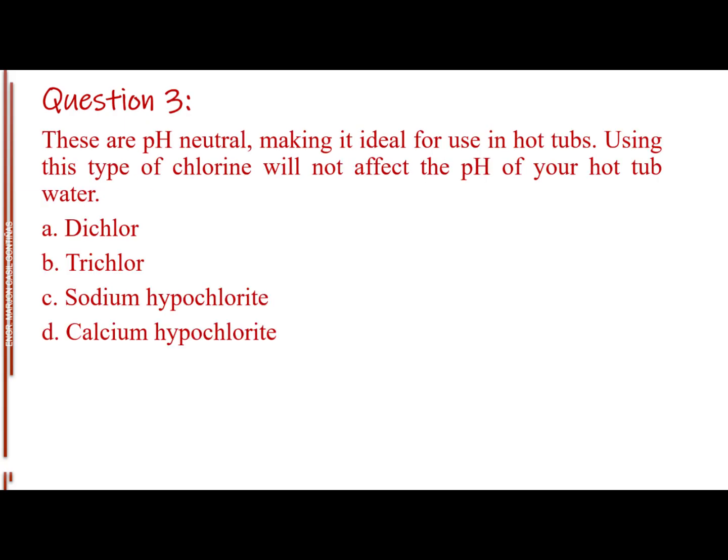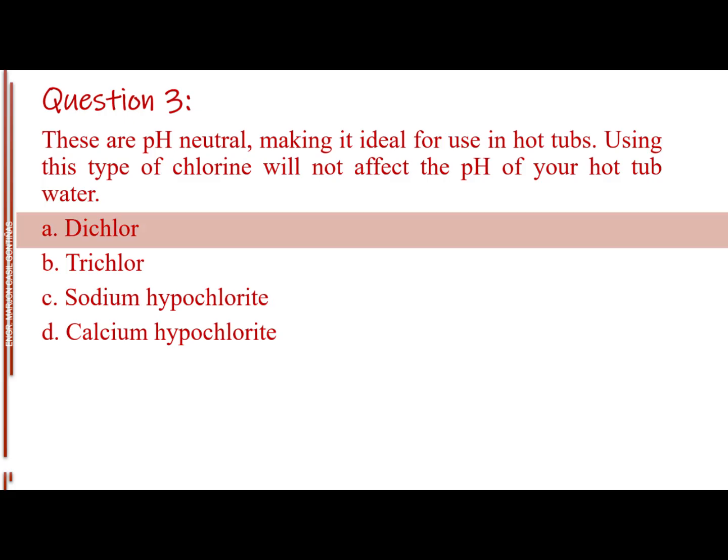Question number 3. These are pH neutral, making it ideal for use in hot tubs. Using this type of chlorine will not affect the pH of your hot tub water. Letter A, dichlor. Letter B, trichlor. Letter C, sodium hypochlorite. Letter D, calcium hypochlorite. The answer is letter A, dichlor.